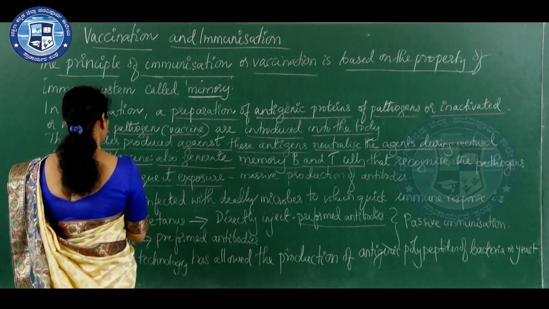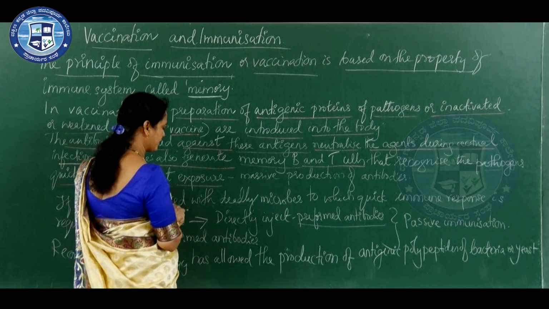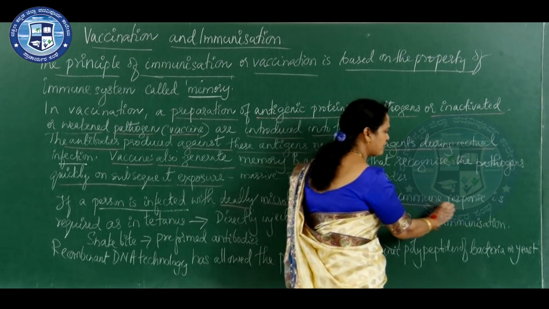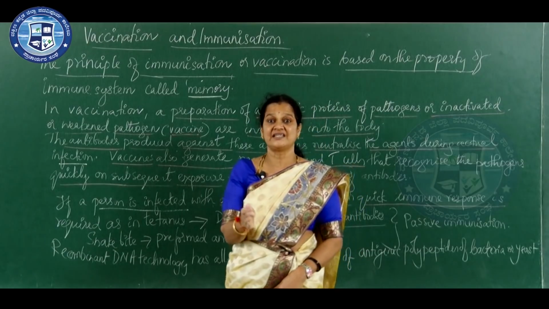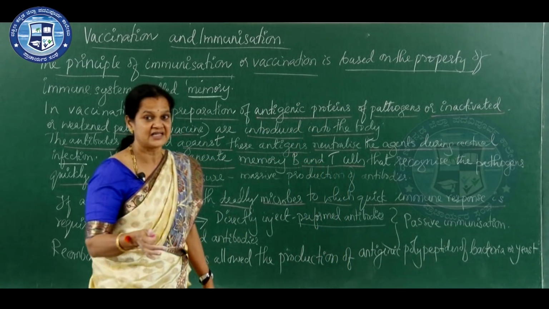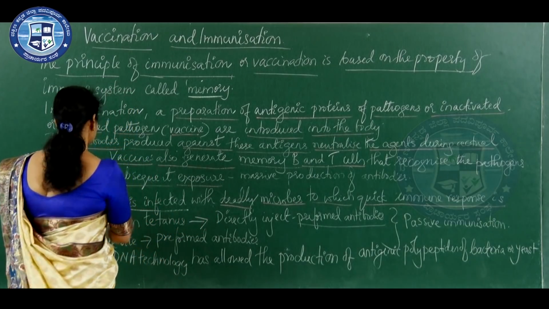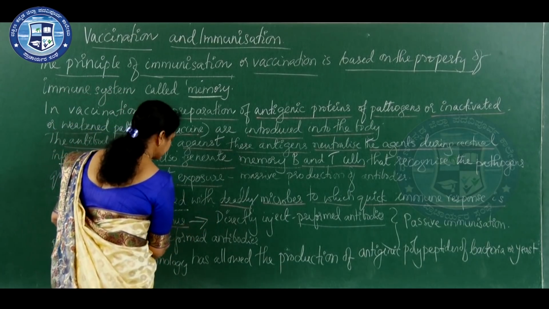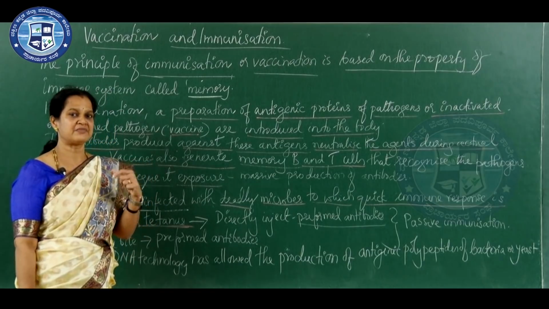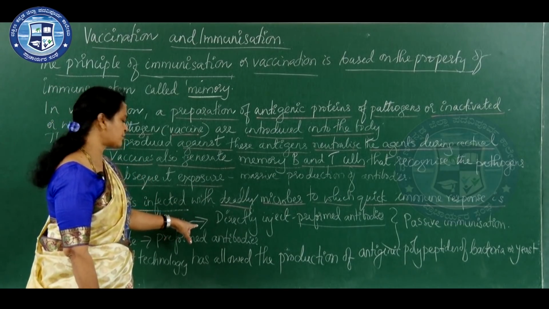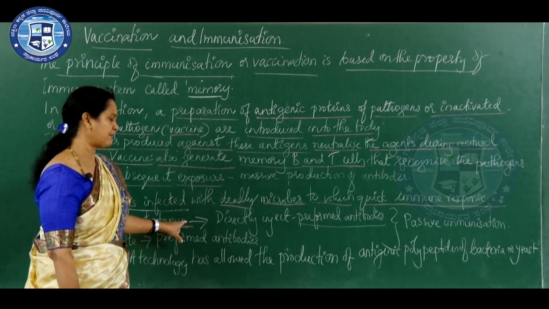Here, if a person is infected with deadly microbes to which a quick immune response is needed, at that moment it is needed, but it will take time for the production of antibodies. It is required as in the case of tetanus. In tetanus, immediate response or antibodies are required to fight against the tetanus pathogen.